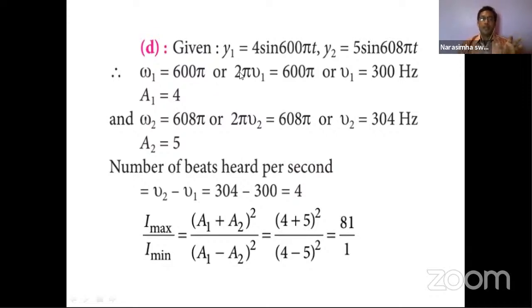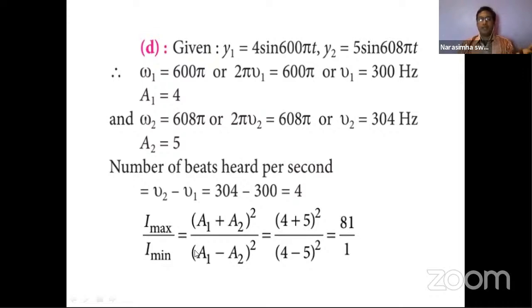Omega is converted to 2 pi like this, and from that you can calculate the frequency and amplitude, because amplitude is given for the first wave here, A sine omega t. Similarly calculate for the second wave. The amplitude is 5, and the number of beats heard per second is nothing but the difference of frequencies. And for maximum and minimum, I already told you the amplitude relation.